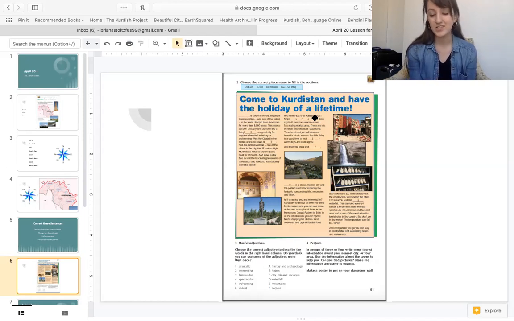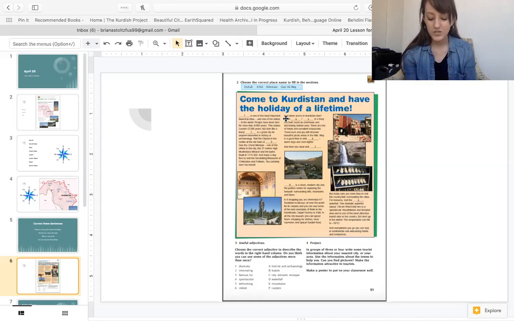Which city is this paragraph about? Did you hear? It's about Erbil. Let's read the next one, starting here. And when you're in Kurdistan, don't forget, I think this one is